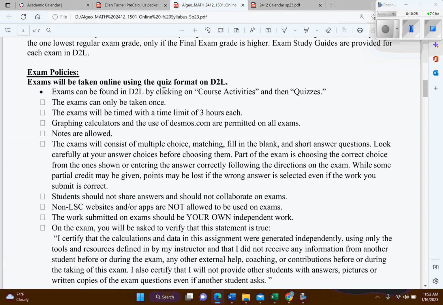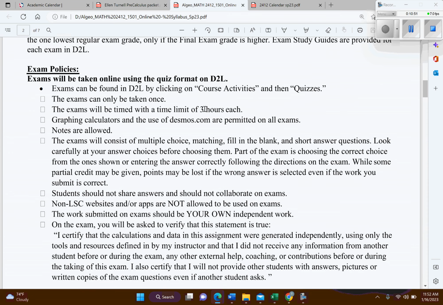So here we are with our policies. Let's see, you can only take the exam once. You're going to be given a 3-hour time limit, and you'll be given like a 5-day window in order to take these, and I'll show you that in the calendar in a little bit. So you can use whatever calculator you like, a graphing calculator or the Desmos. I am allowing notes. Okay, so notes are allowed.